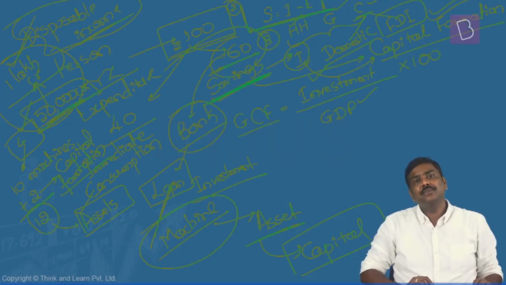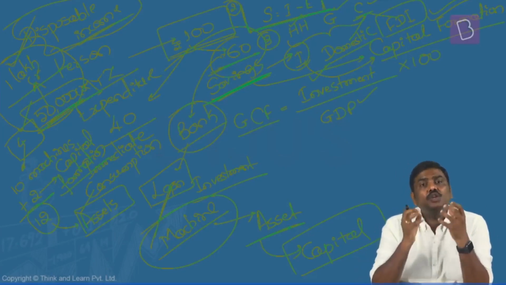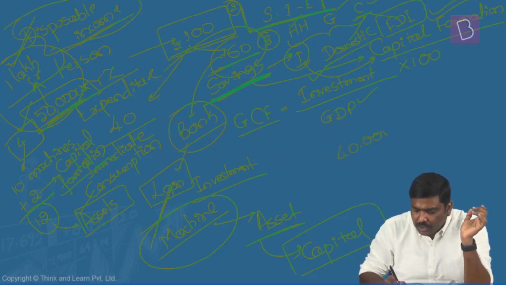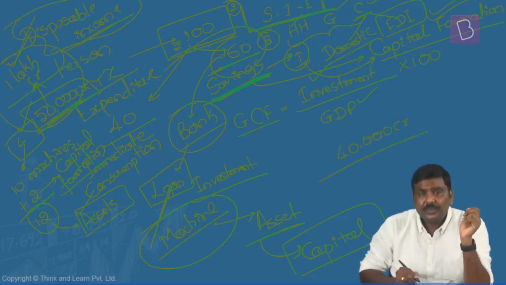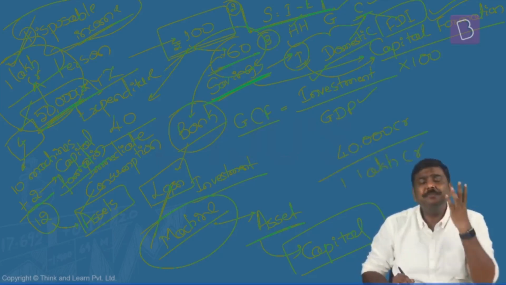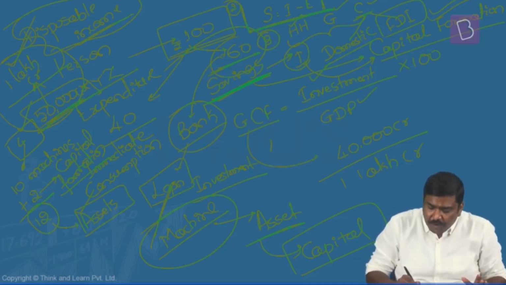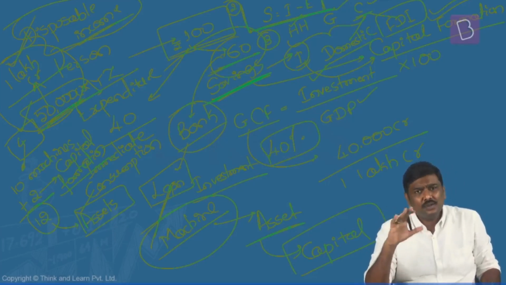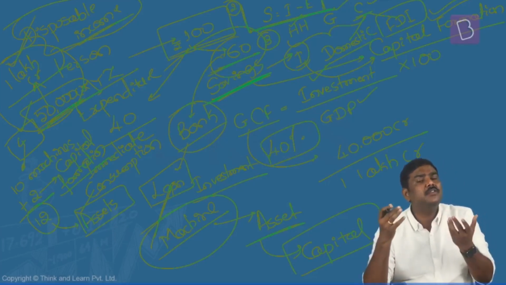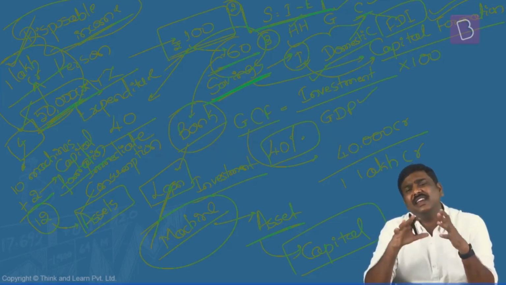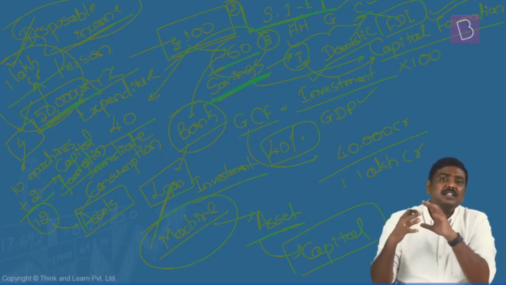Let's take a simple example. Imagine in India, the total value of investment done is to the tune of 40,000 crore rupees, and the value of GDP is, let's say, 1 lakh crore rupees. Then in simple terms, the gross capital formation will be 40% for the Indian economy. Generally there is no fixed number, no standard number for gross capital formation. The argument here is that whenever gross capital formation is somewhere in the range of 40%, that number is preferable.